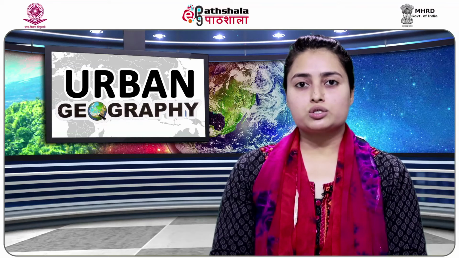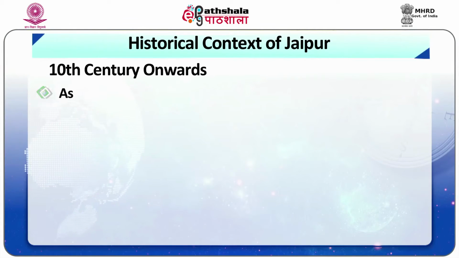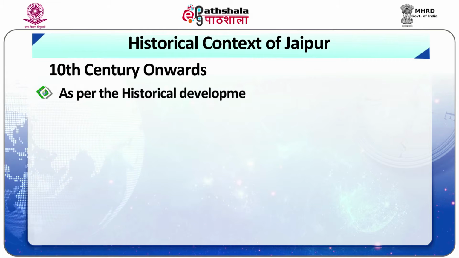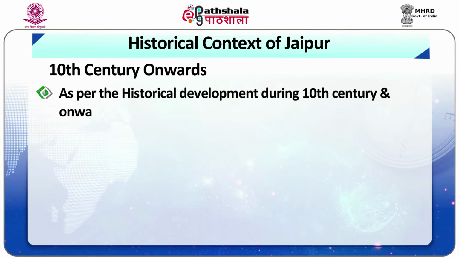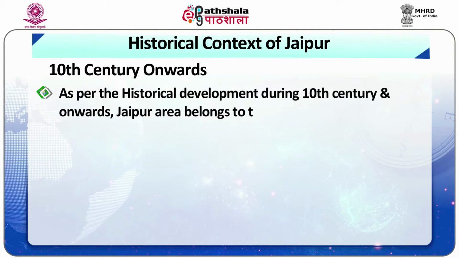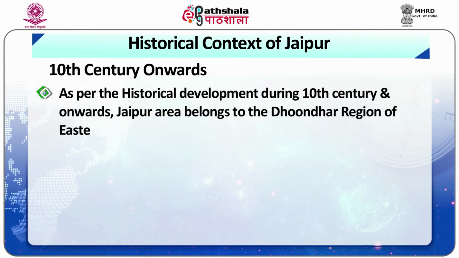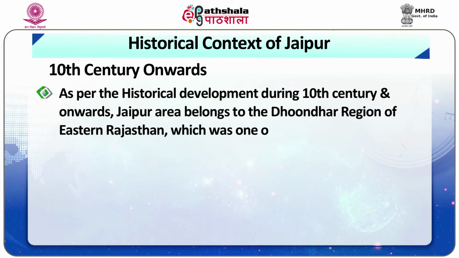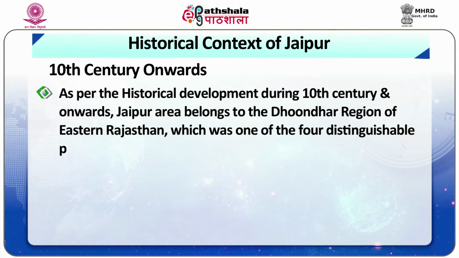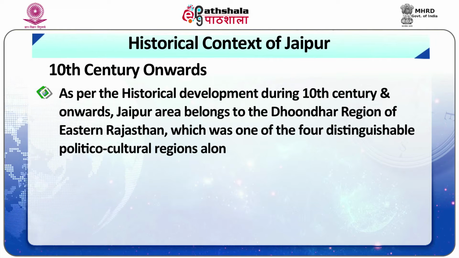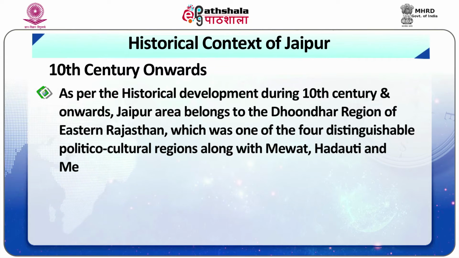Now coming next to the historical context of Jaipur city from the 10th century onwards. As per the historical development during the 10th century and onward period, the Jaipur area belongs to the Dhundar region of eastern Rajasthan, which was one of the four distinguishable politico-cultural regions along with Mewat, Hadoti and Mewar.